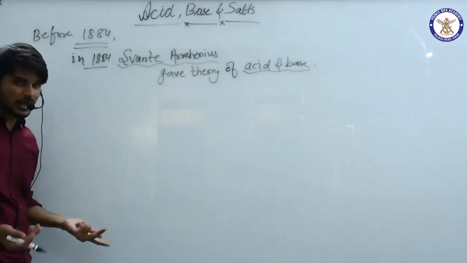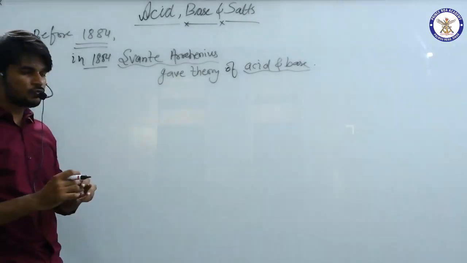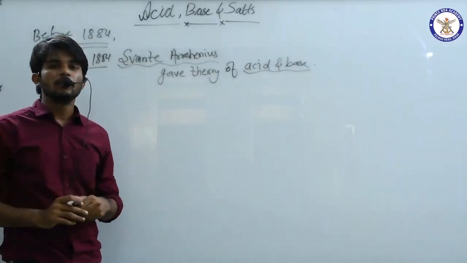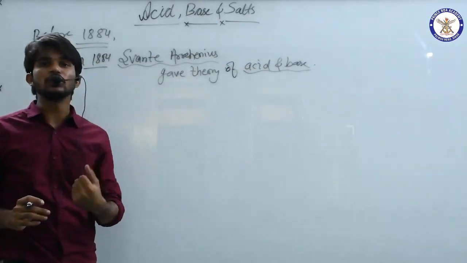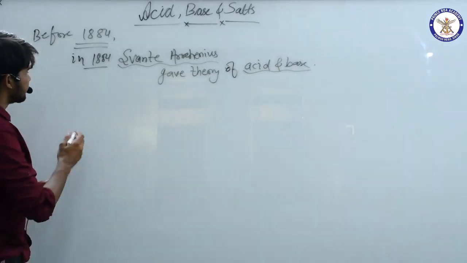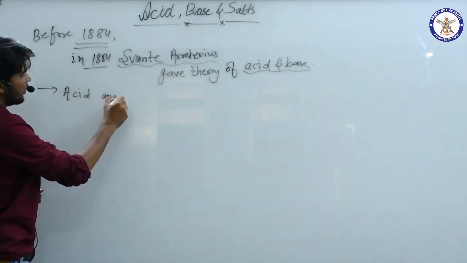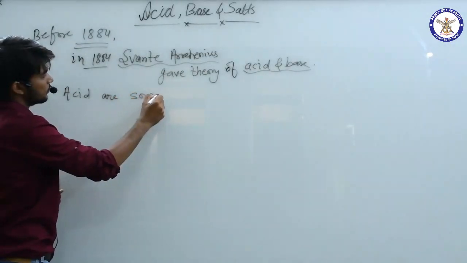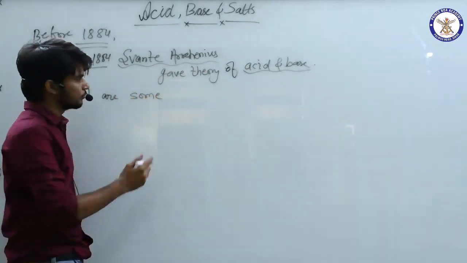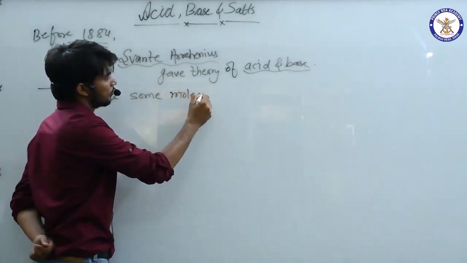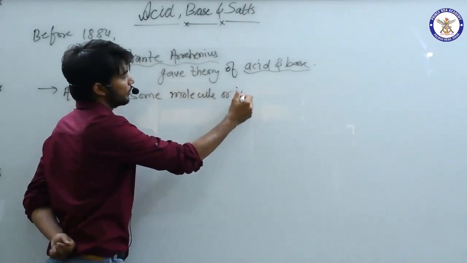Now what he said in his theory is a different point, but if we take the conclusion of his theory, then he said acids are some molecule or ion.